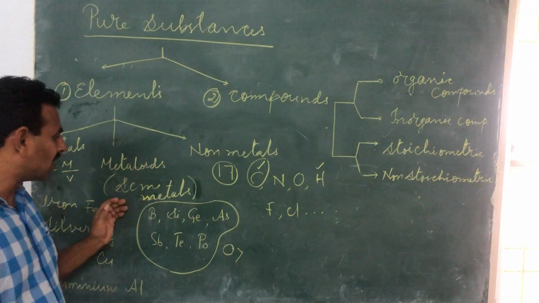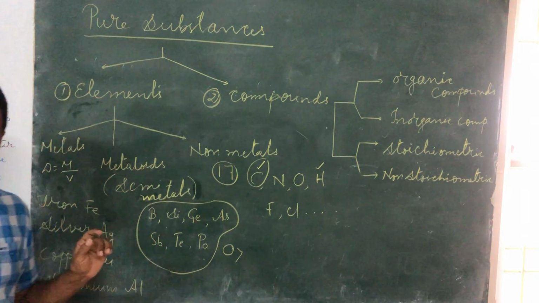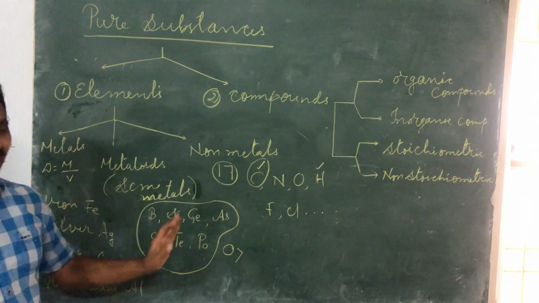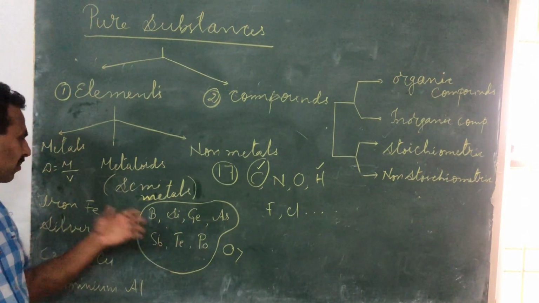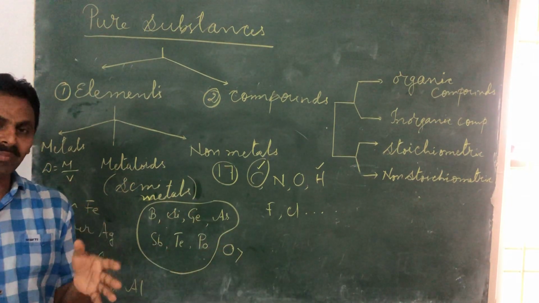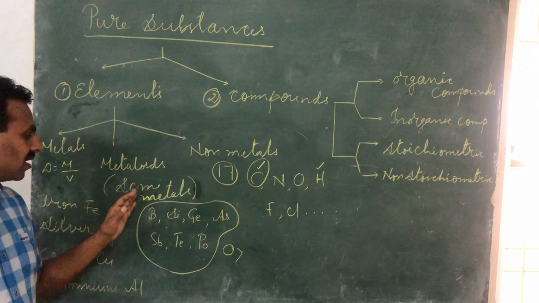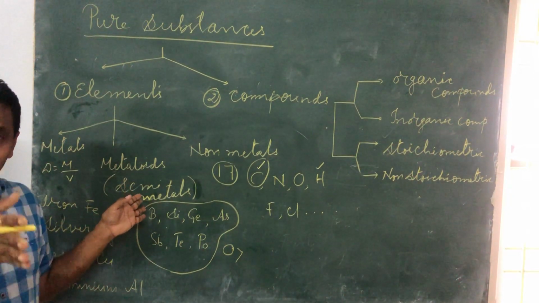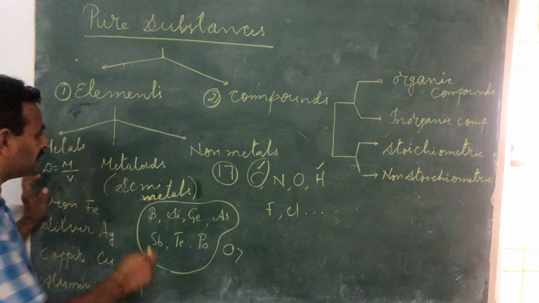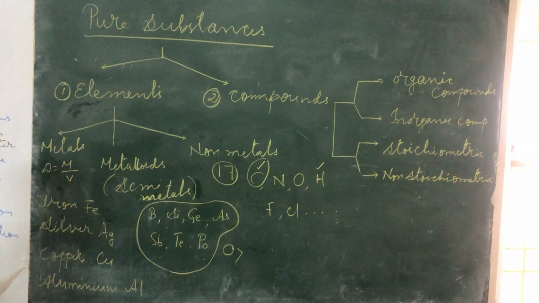Now, what are these metalloids or semi-metals? Elements with properties of metals and non-metals. That means these elements are neither pure metals nor pure non-metals. They have the properties of both metals and non-metals. That's why they are said to be semi, which means half. Semi-metals or metalloids. They are known as metalloids.